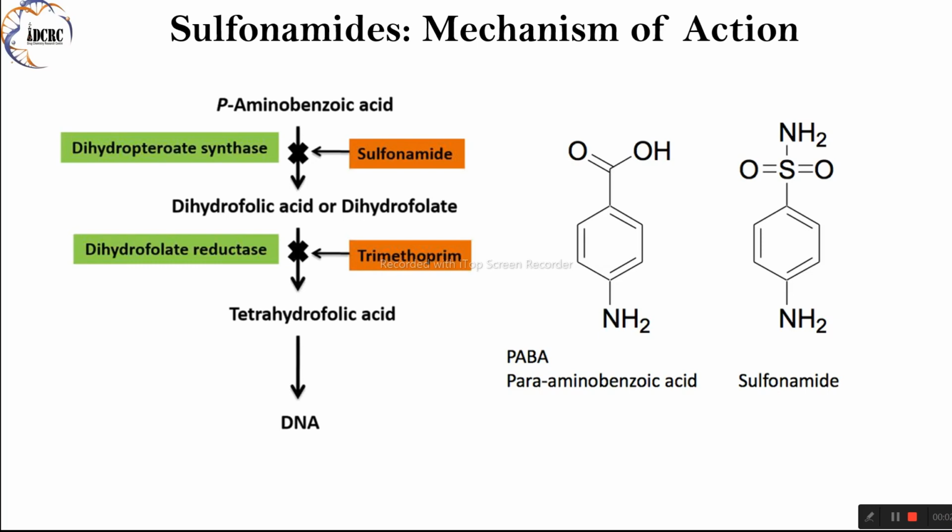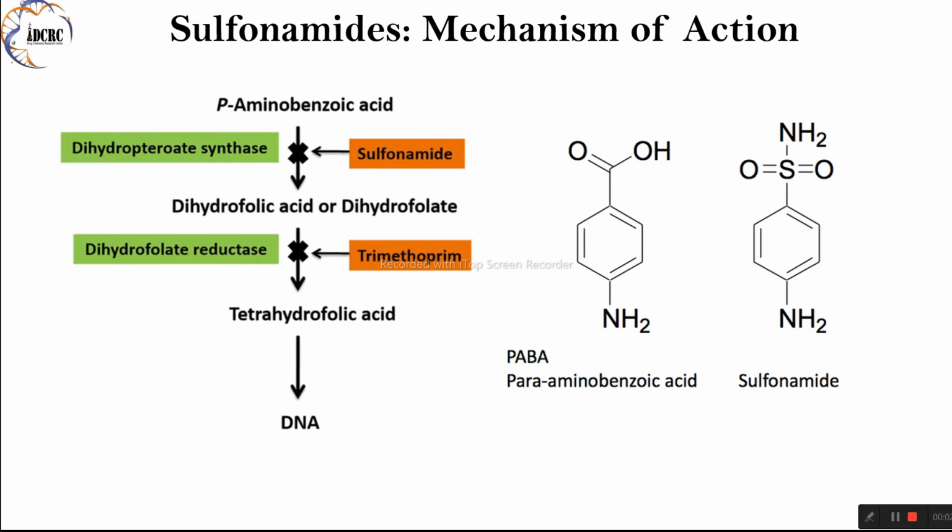the enzyme dihydropteroate synthase. Sulfonamides structurally resemble PABA, acting as competitive inhibitors of dihydropteroate synthase. By mimicking PABA, sulfonamides bind to the active site of the enzyme, preventing the natural substrate PABA from binding and inhibiting the conversion of PABA to dihydropteroic acid.